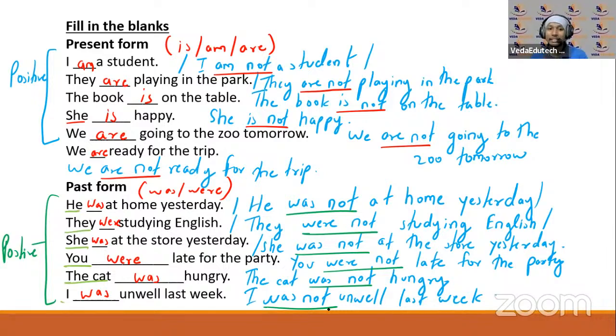Okay, so these are different sentences. You have to change them into interrogative. हम लोग ने यहाँ पे fill in the blanks किया था for positive. हमने फिर negative sentences लिखे हैं यहाँ पे. ठीक है. आप लोगों का काम ये होगा कि write interrogative for present and past forms using these all sentences. यही positive का ये लीजिएगा. ठीक है. Positive forms जो हैं उनको आप interrogative में लिख के बताइएगा. Right? Okay, that is for present and past.